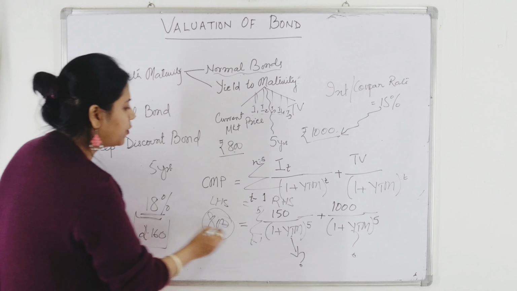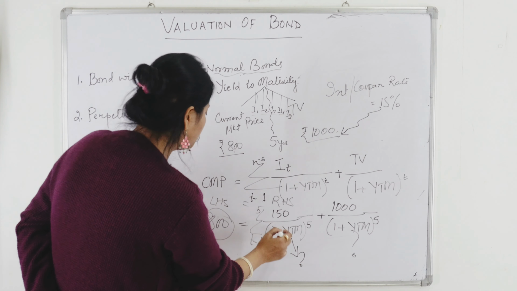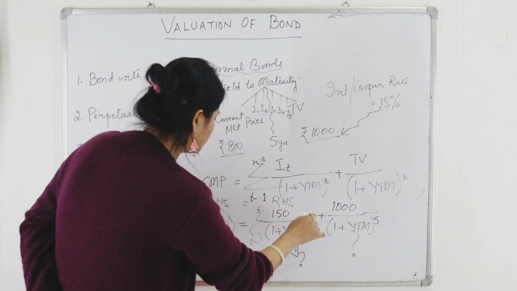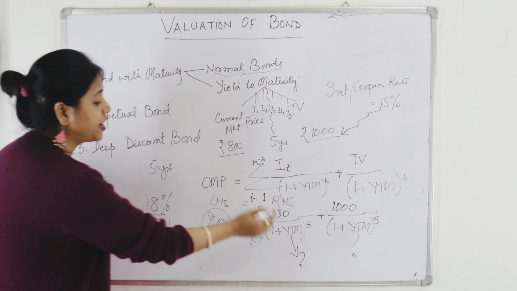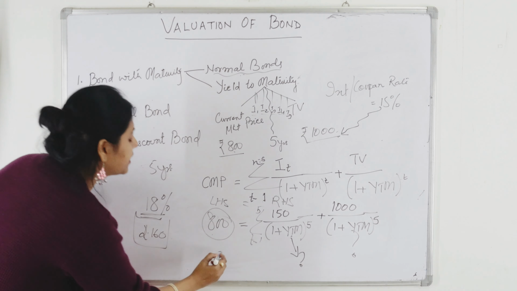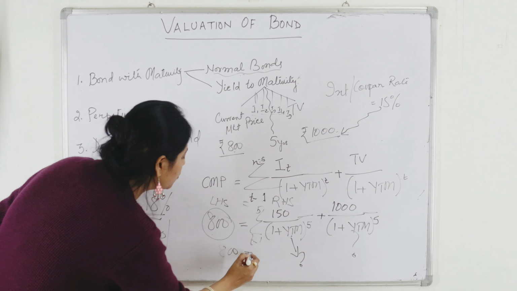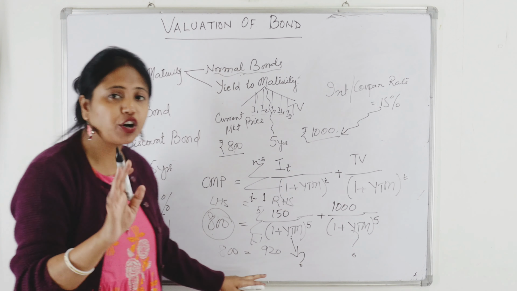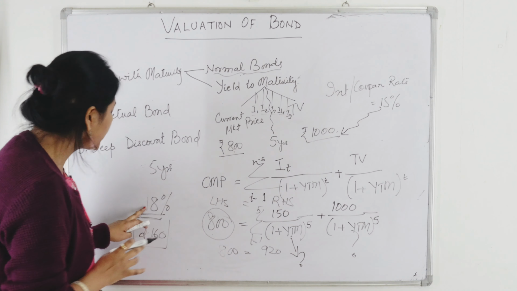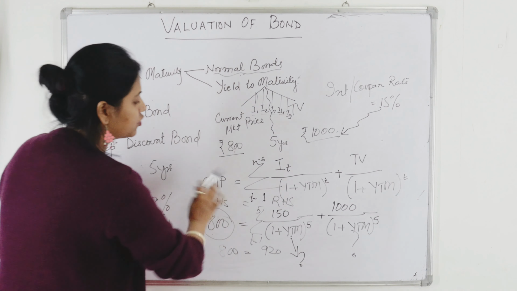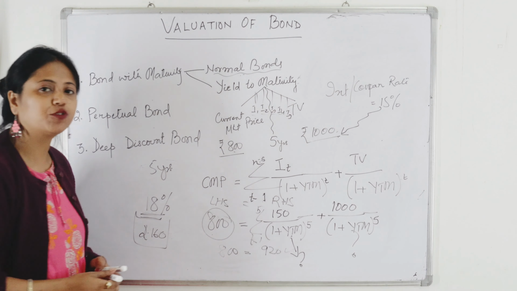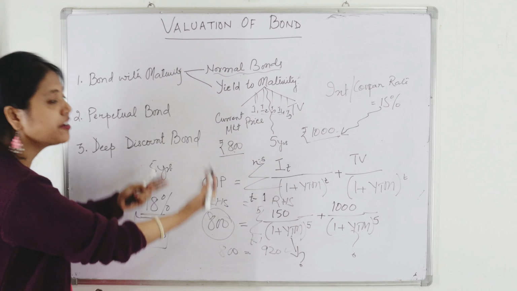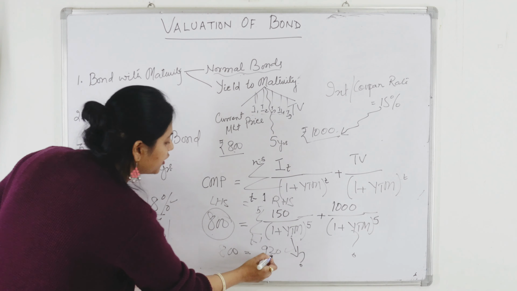You have to follow this, that 2.160 you have to multiply. Then you find that 800 is to be compared with this side, which becomes 920. That means LHS is not equal to RHS. So you tried with 18%, but your LHS has not become equal to RHS, and what you have to do is discount with a higher rate, because as you discount with a higher rate, this value will be lower.